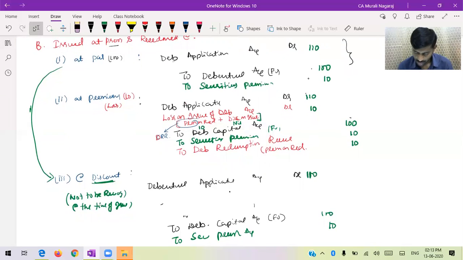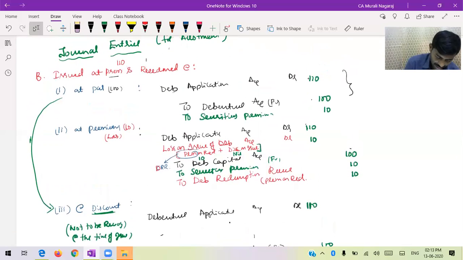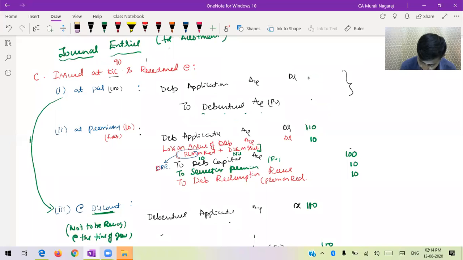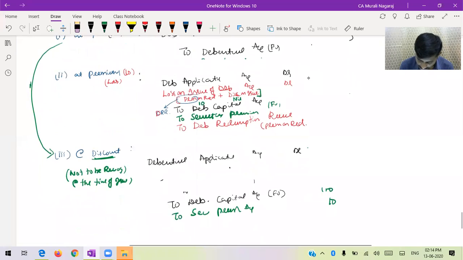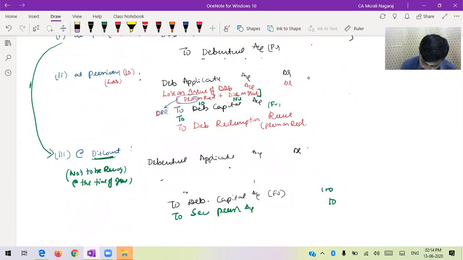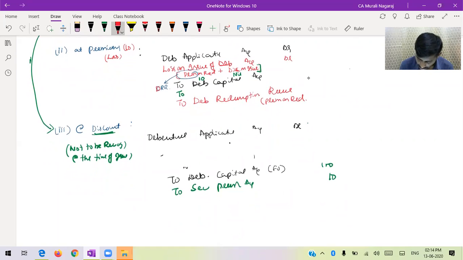Next, let's go to method C. It is currently issued at discount. That means currently loss is there. Issue price is 90 rupees. Therefore, if it is a discount, in all the cases, instead of securities premium, discount will come. Discount is a loss, current loss. Therefore, I have to debit.